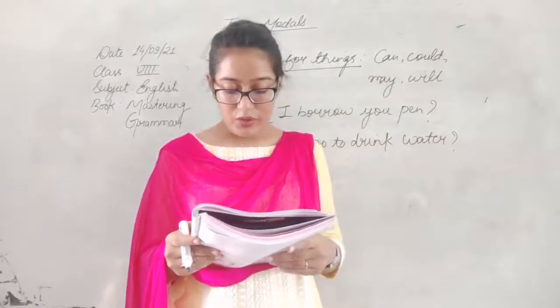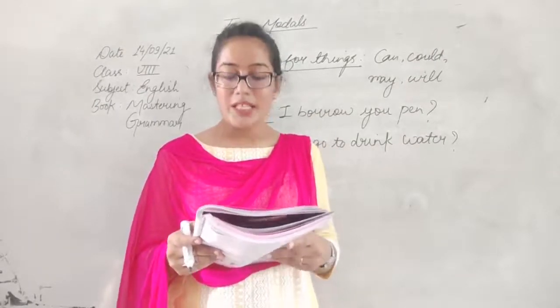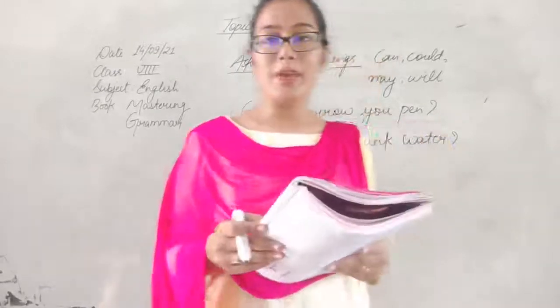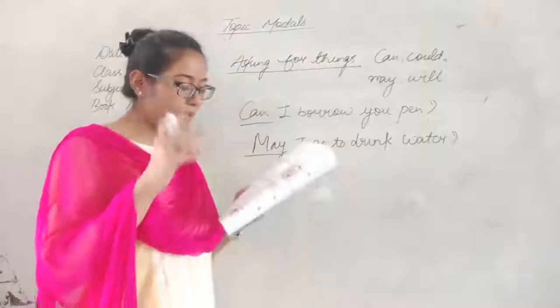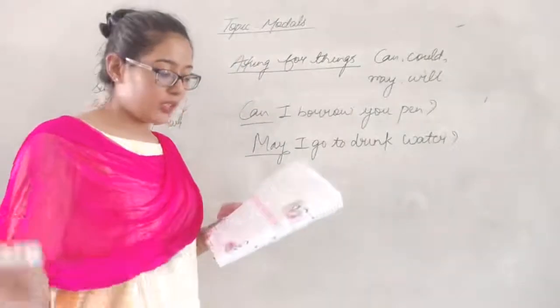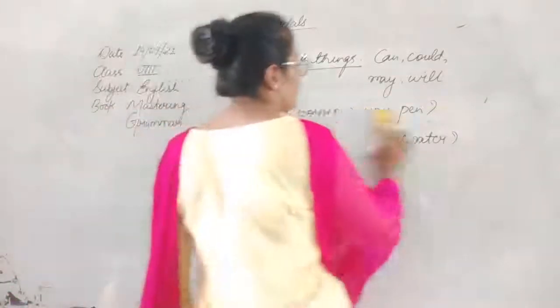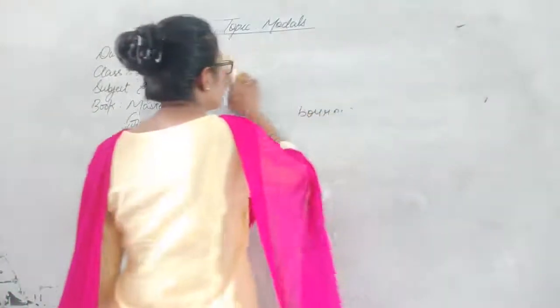Now let's move on to another. Can is informal, may is formal, and could is very polite. The choice depends on the situation and the speaker's relation to the listener. Okay, so one more thing is important, beta.